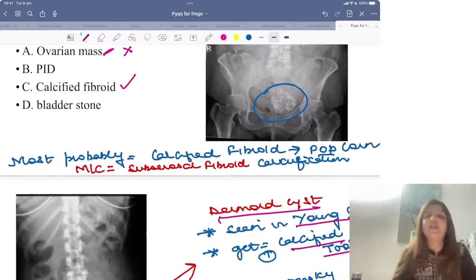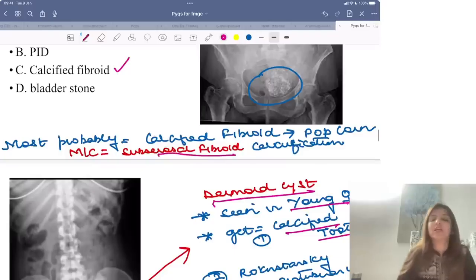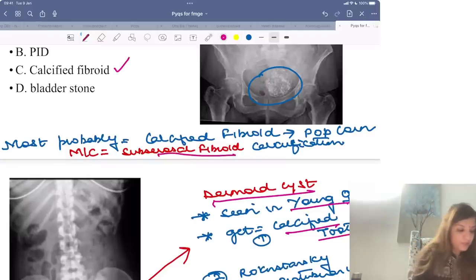Now fibroid में जब भी calcification होता है, it gives the appearance of a popcorn calcification. So over here you are getting a popcorn calcification like picture, and the most common fibroid which leads to popcorn calcification is subserosal fibroid, right?